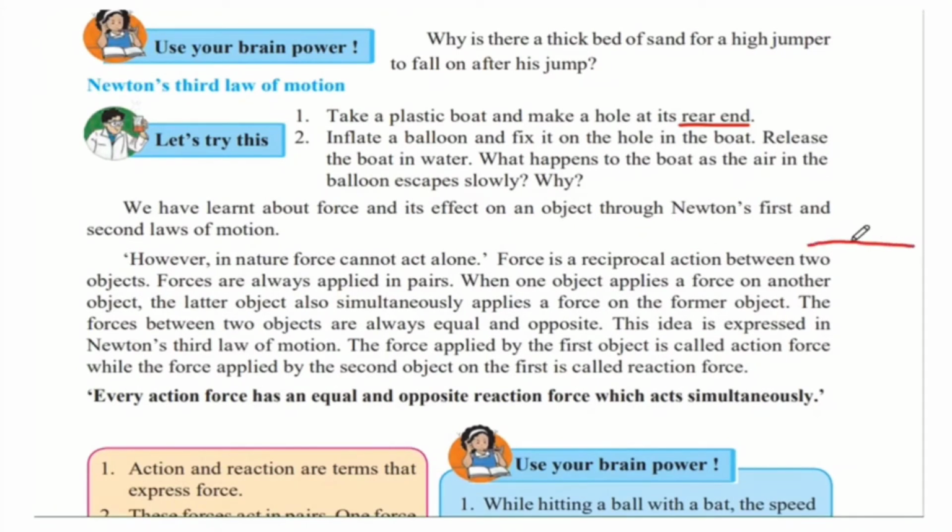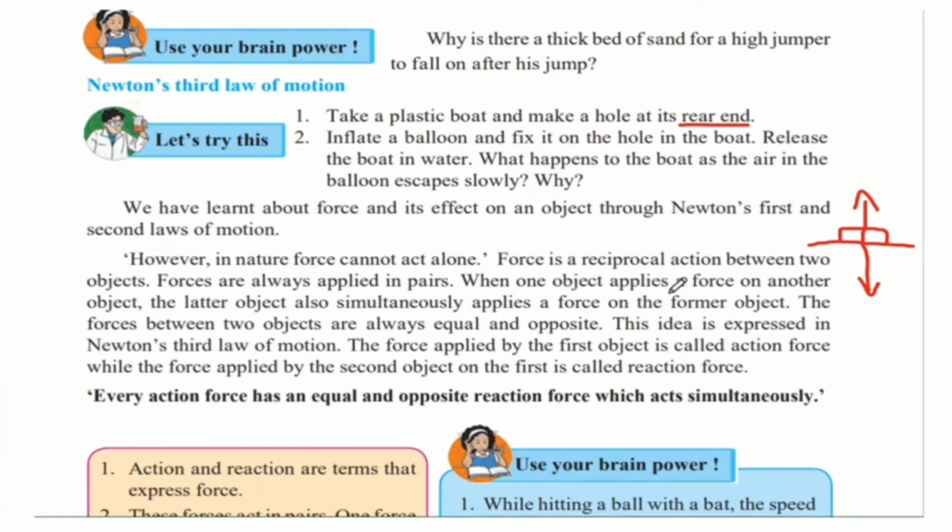Imagine this as the surface of a table, and on the table is a book at rest. The gravitational force pulls the book towards the surface of the earth. So the book exerts a force on the table by gravity, and we cannot see it, but the table also exerts a force on the book in an equal and opposite direction. That is what this sentence means. Forces are always applied in pairs. Pairs is two. So there's the force that the book is applying on the table and a force that the table is applying on the book.